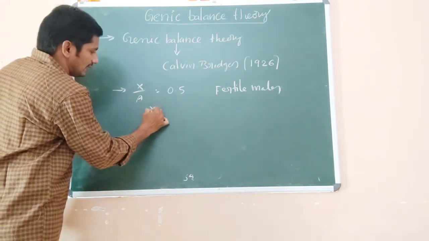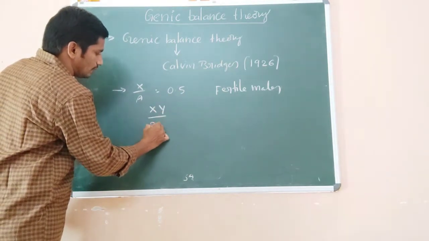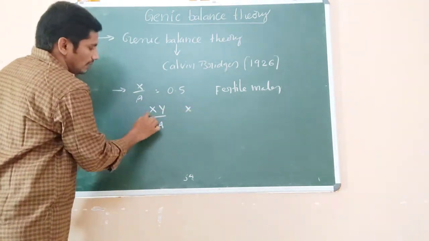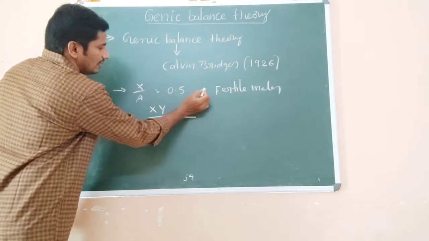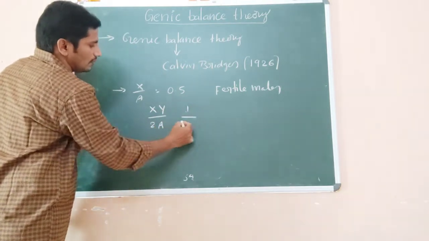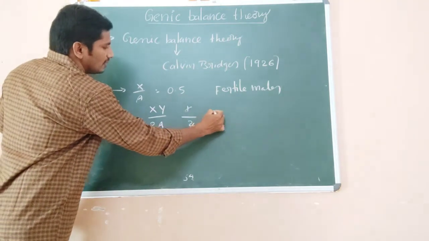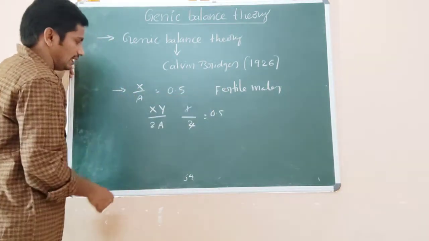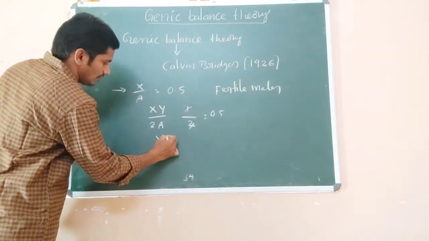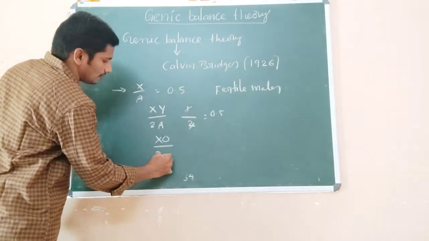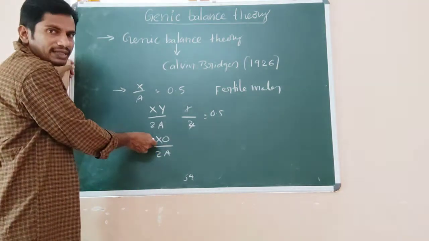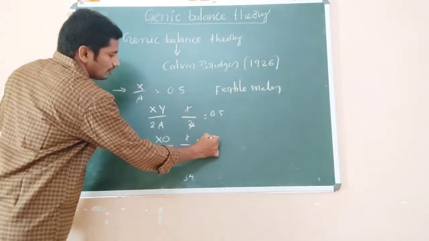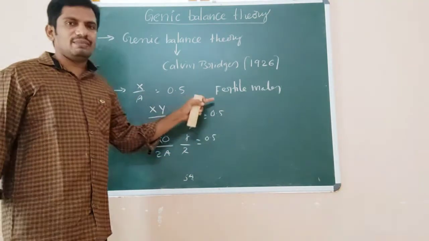It means XY by 2A. Here how many X are there? Only 1X, by 2A, so 1 by 2 is 0.5. It represents the fertile male. In the same way, X0 by 2A: 1 X and 2 A's gives 0.5, which is also a fertile male.